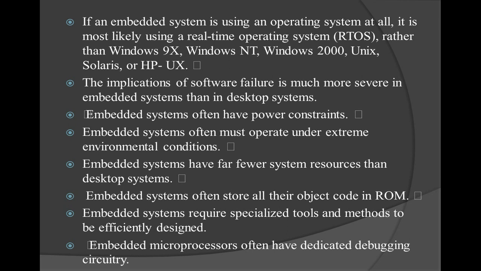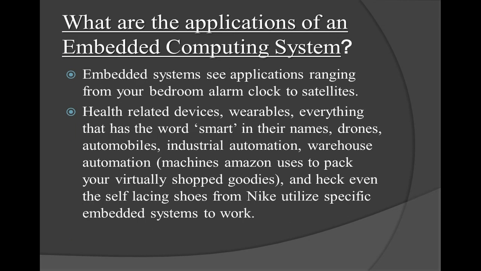In the desktop PC, whatever application you install and whatever code you generate can be readable as well as writable. So once you can write it, you can also delete the code in the desktop PC, but it is not possible in embedded systems. Embedded systems require specialized tools and methods to design a particular application in an efficient way. In embedded systems, microprocessors often have dedicated debugging circuitry.